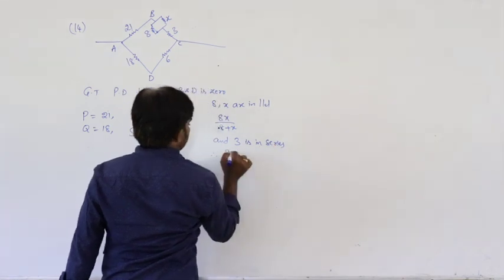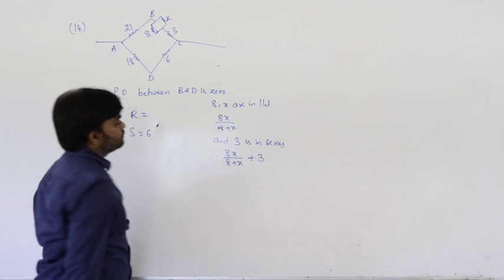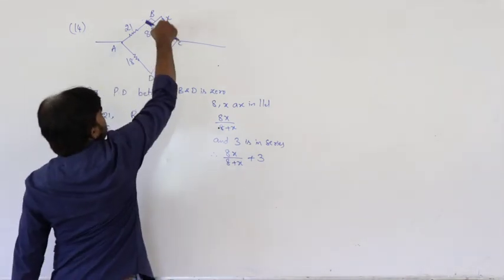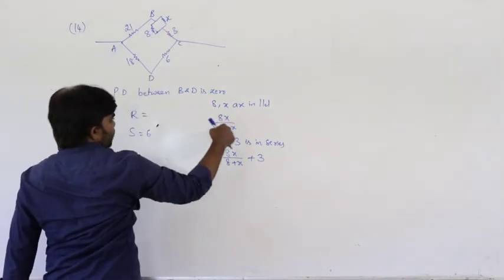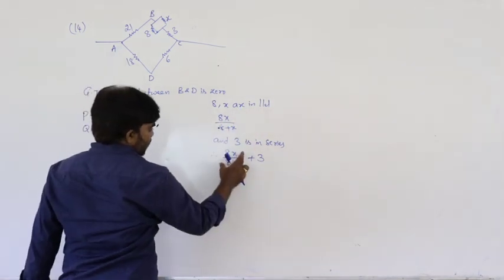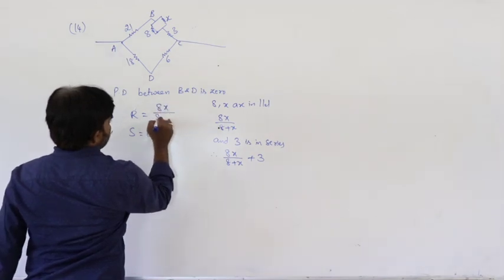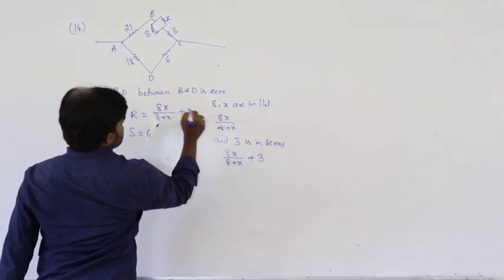So therefore the effective is 8x by 8 plus x plus 3. Therefore the R value is 8x by 8 plus x plus 3.